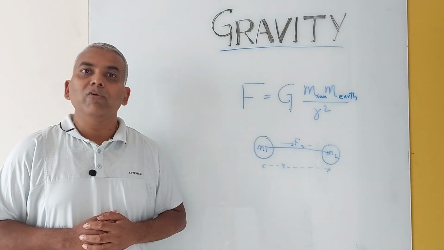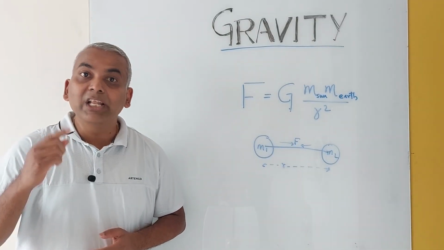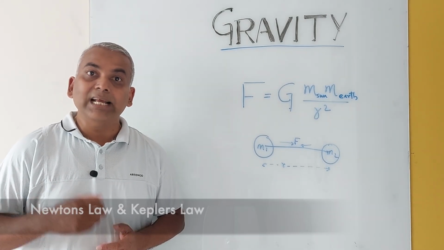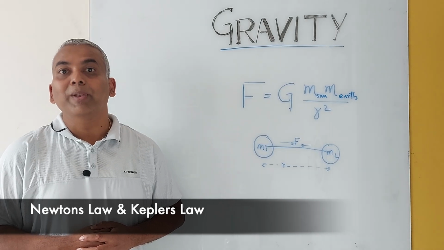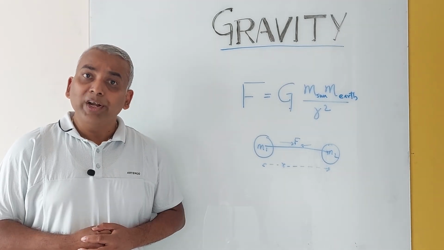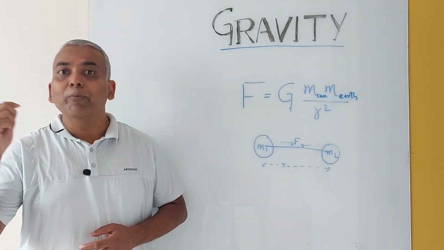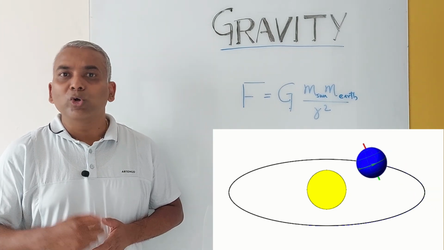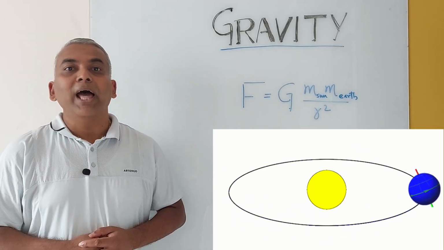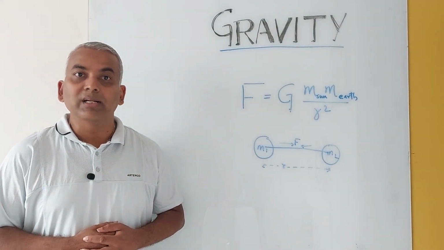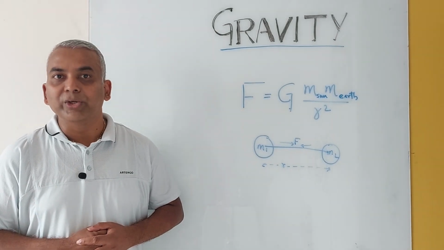Newton's pioneering work on the laws of motion was inspired by Galileo's work. Likewise, Newton's work on the law of gravity is an extension of Kepler's laws of planetary motion. While Kepler was more interested in understanding the motion or path of the planets around the sun, Newton was more curious about the underlying reason why the planets move in such a circular path. Kepler's and Newton's work beautifully complemented each other, and we will see the correlation in the next video.